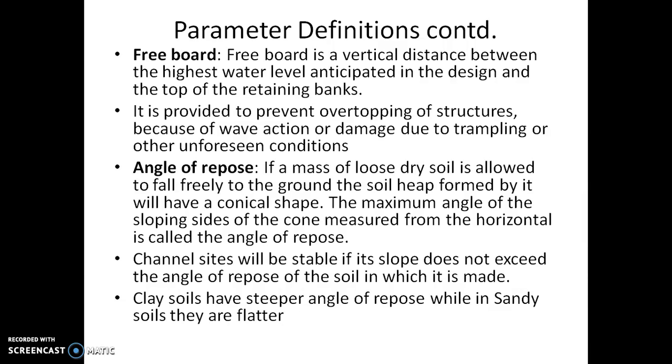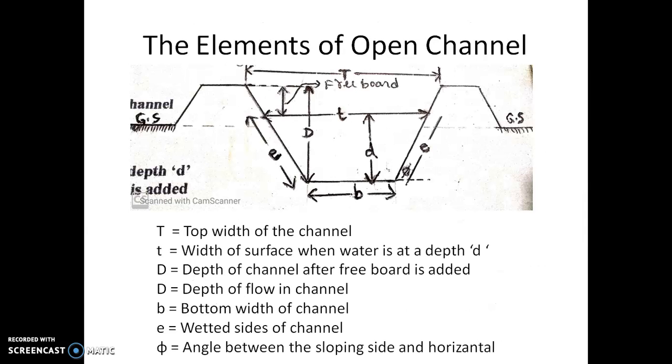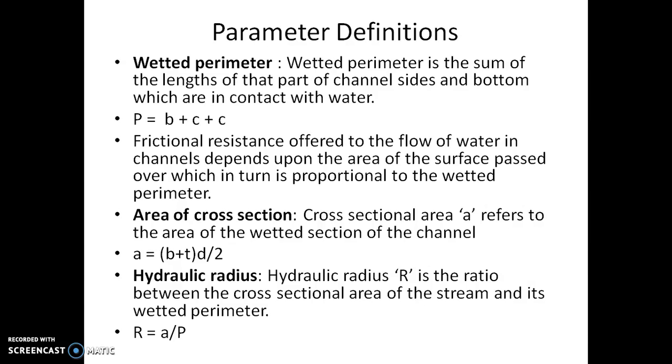So for example, you can go back to this. Suppose this is the angle of repose. If phi exceeds this, then these sides of the channel will not be stable. It should be less than this angle of repose. You can put this slope, but you cannot put it like this, because these sides will fall down. So that is the principle.